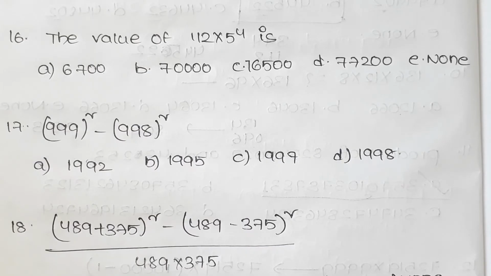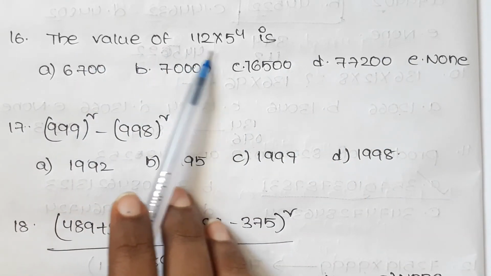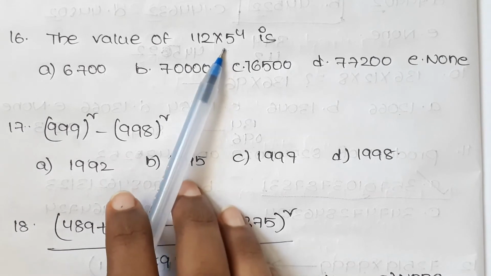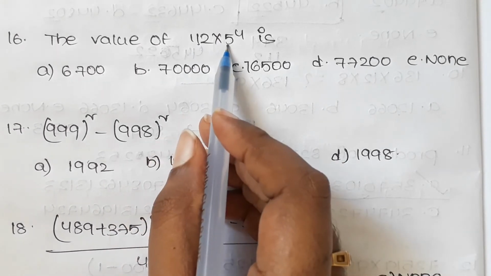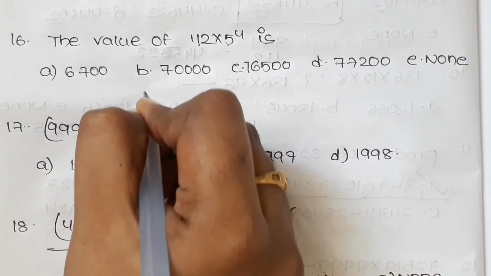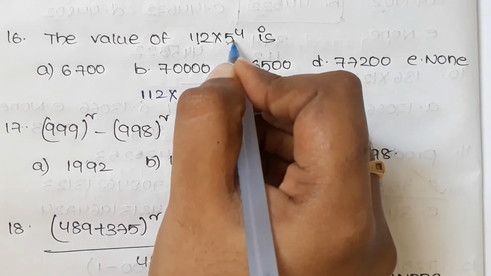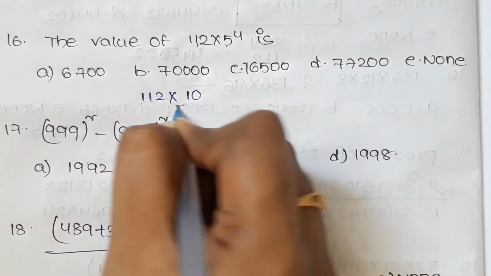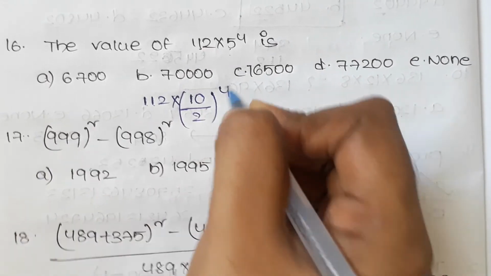And now let us see the next question, that is the value of 112 into 5 power 4. Here we have 112, and this should be done by an easy process. Here 5 can be written as 10 by 2, so 10 by 2 whole power 4.